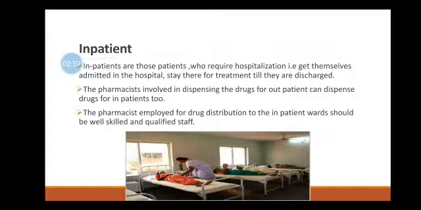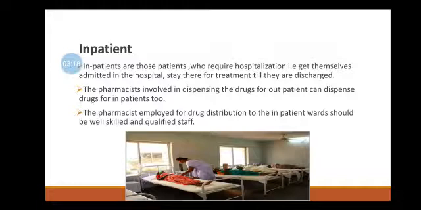One of the vital functions of the hospital pharmacy department is to provide services to the inpatient. All hospitals invariably offer inpatient services, though they may or may not offer services to the outpatients.